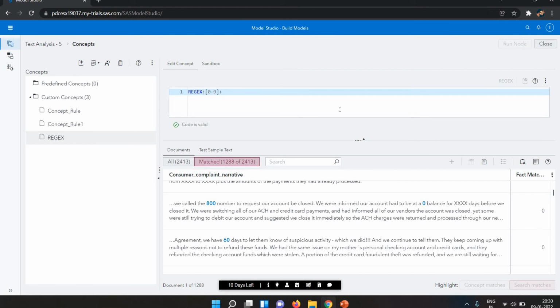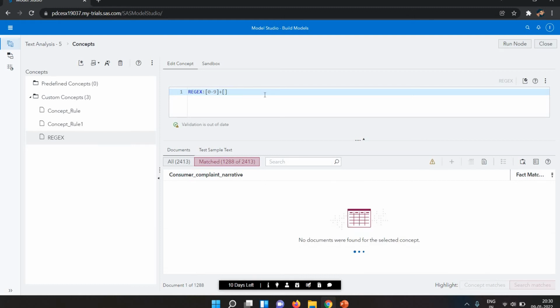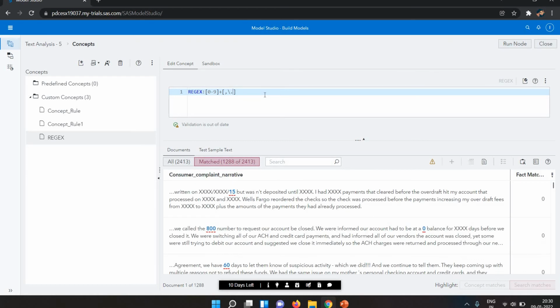Now let's suppose you say I'm looking for decimal keywords also. I want to extract the decimal one. So how do we write it again? Let's suppose I write this angle bracket, then I write all the things. Let's suppose if it is a comma, a slash, or a dot, extract all if the symbol is there, and that is 0 to 9.